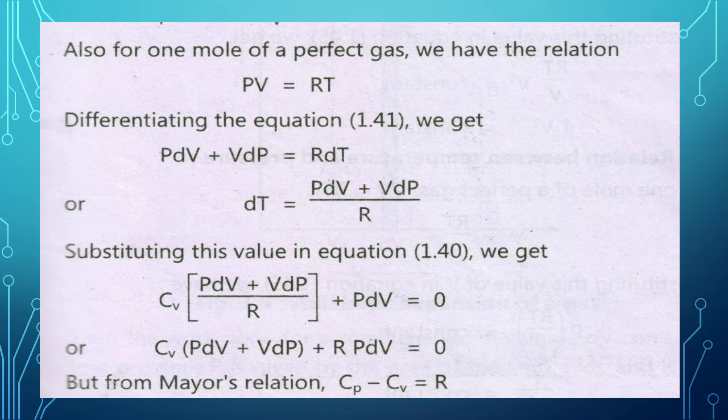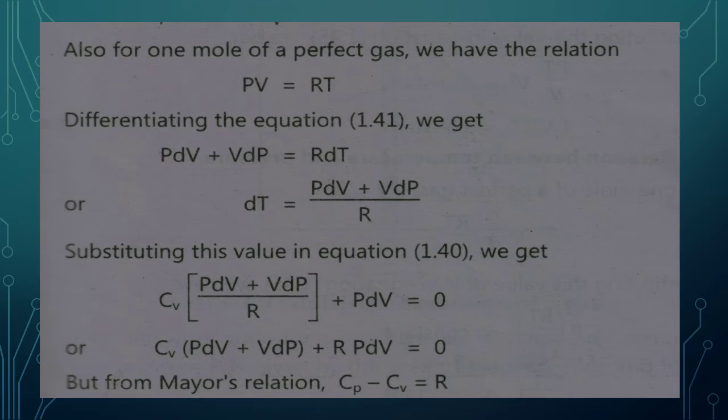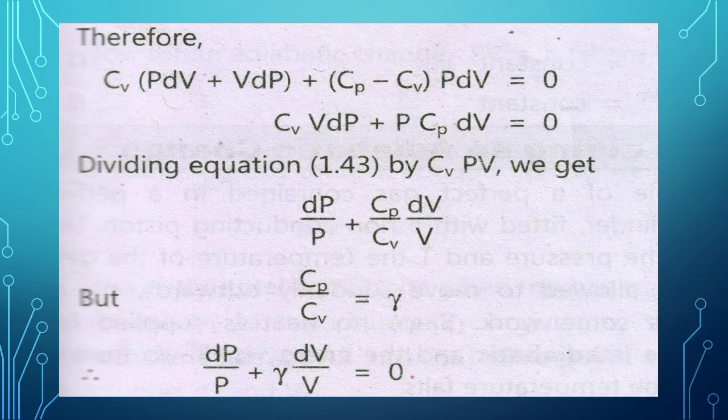Substituting this value in the equation Cv dT plus PdV is equal to 0, we get Cv into (PdV plus VdP) divided by R plus PdV is equal to 0, or Cv (PdV plus VdP) plus R PdV is equal to 0, by multiplying the above equation with R. But according to Mayer's relation, Cp minus Cv is equal to R. Therefore, the above equation becomes Cv (PdV plus VdP) plus (Cp minus Cv) PdV is equal to 0.